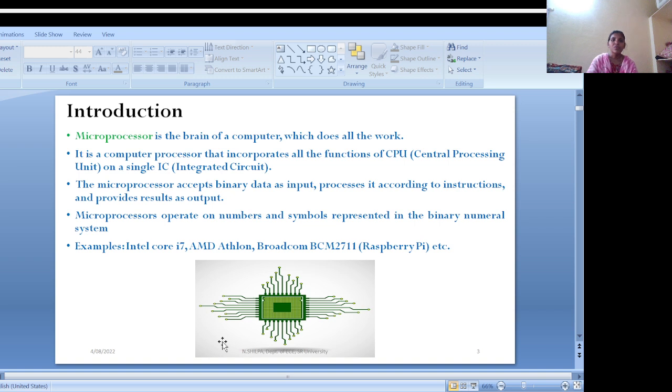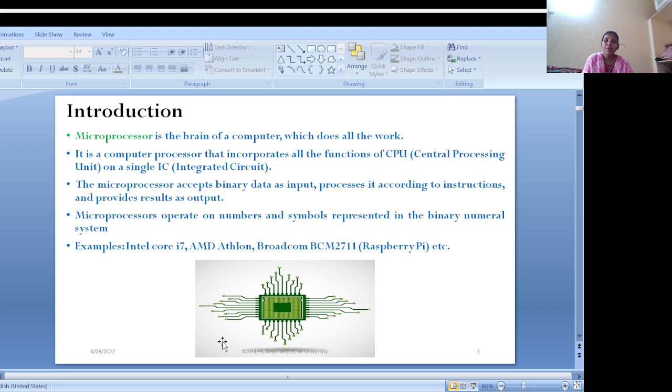As we all know, the microprocessor is the brain of a computer. We also call it a CPU, generally, and CPU is nothing but central processing unit. This is the main part of the computer which performs all the operations. It is the brain of the microcomputer, because everything is done by the processor itself.